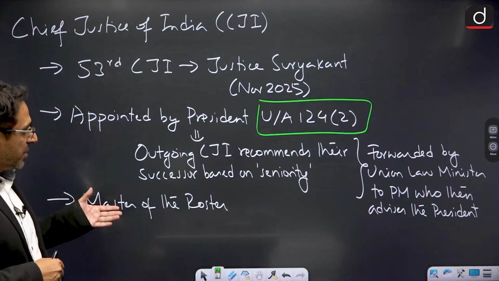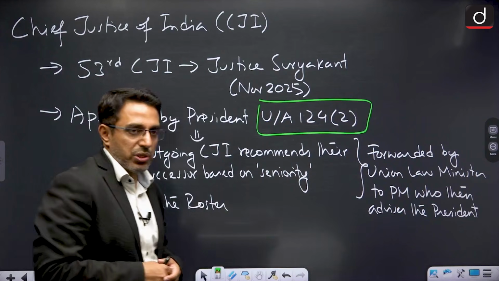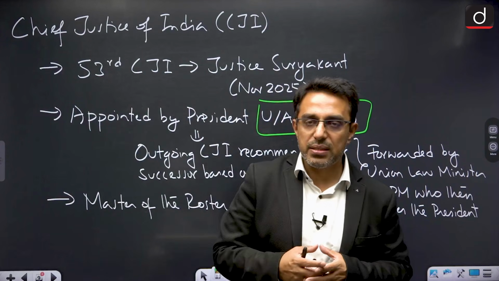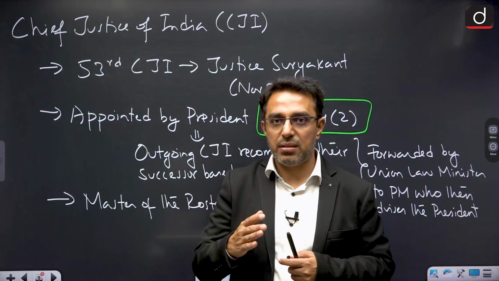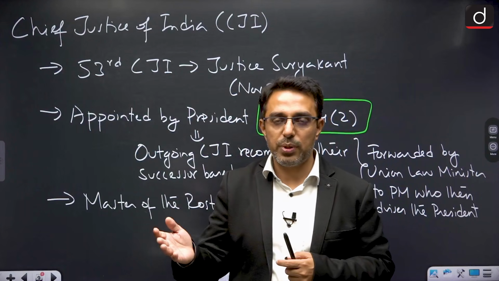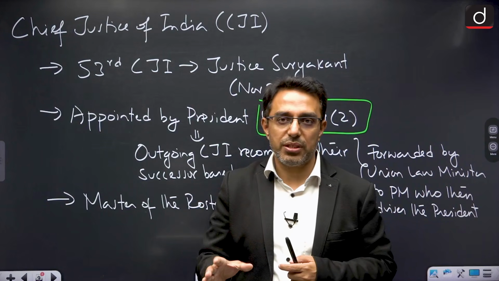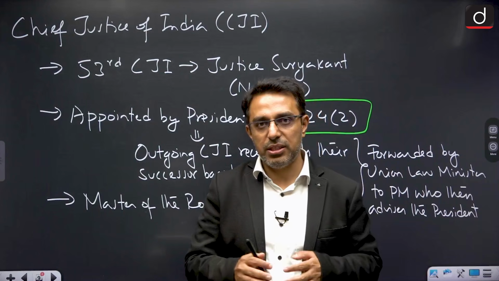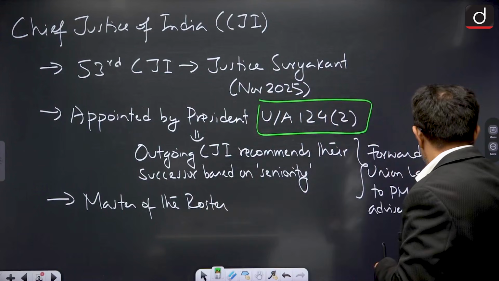Right, and the Chief Justice of India is also the master of the roster for the Supreme Court. What is the meaning of master of the roster? Master of the roster means that which cases in the Supreme Court have to be allotted to which bench of the Supreme Court is decided by the Chief Justice, and also the composition of the benches is decided by the CJI. So, that is the meaning of the term master of the roster.